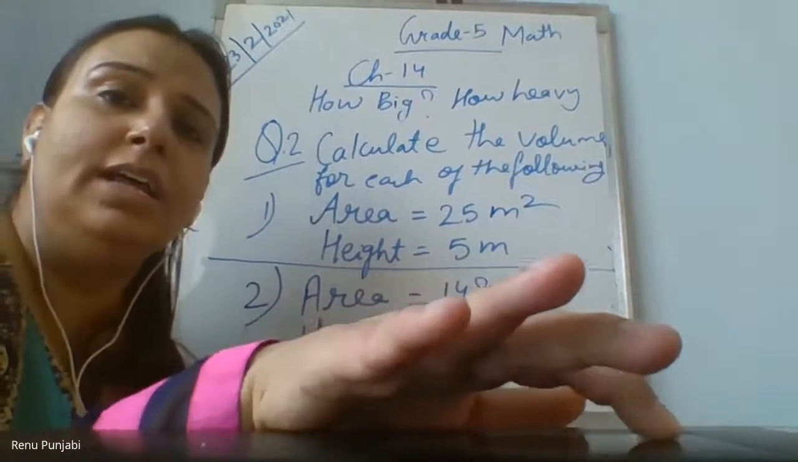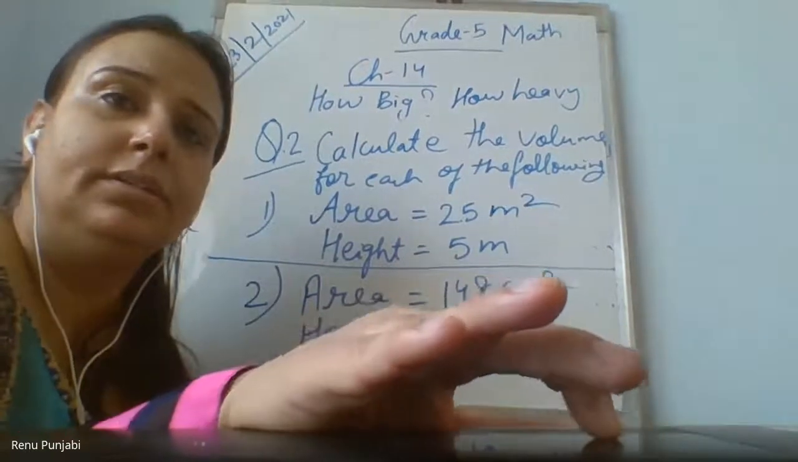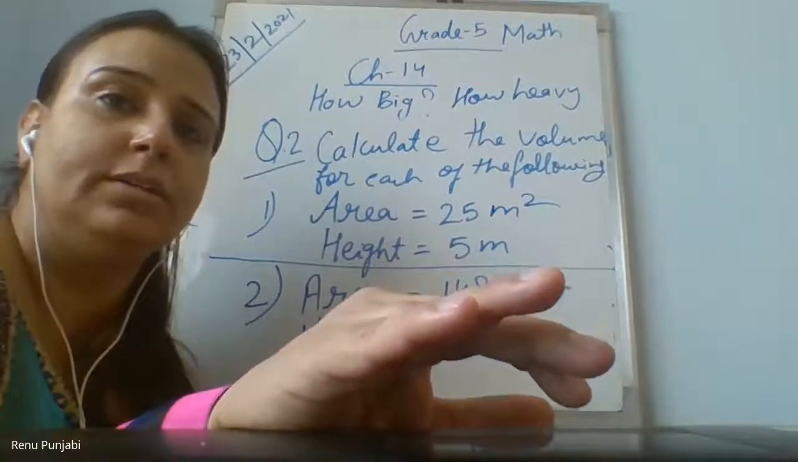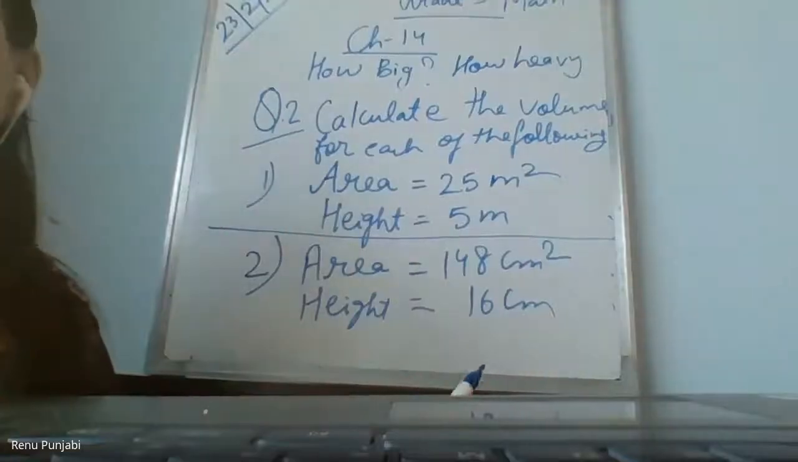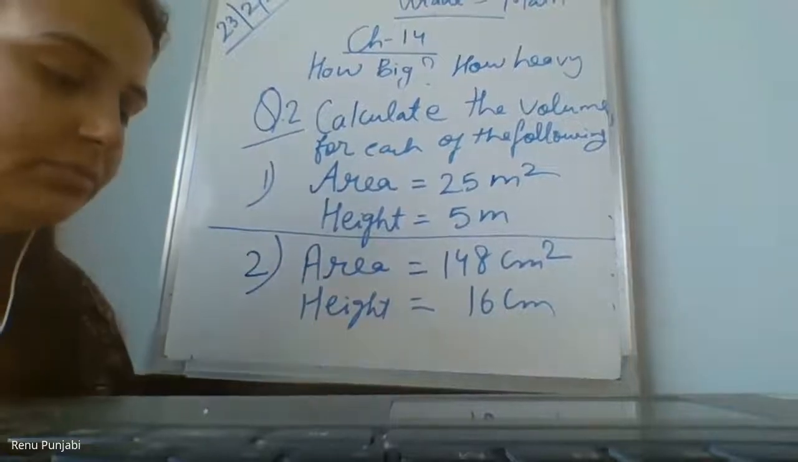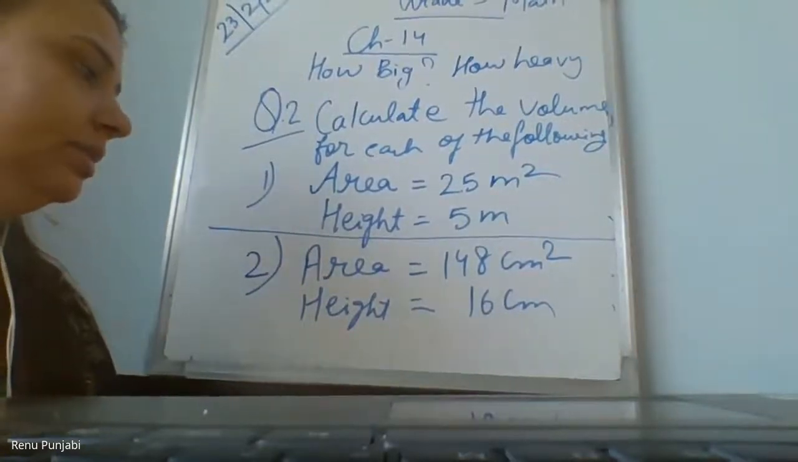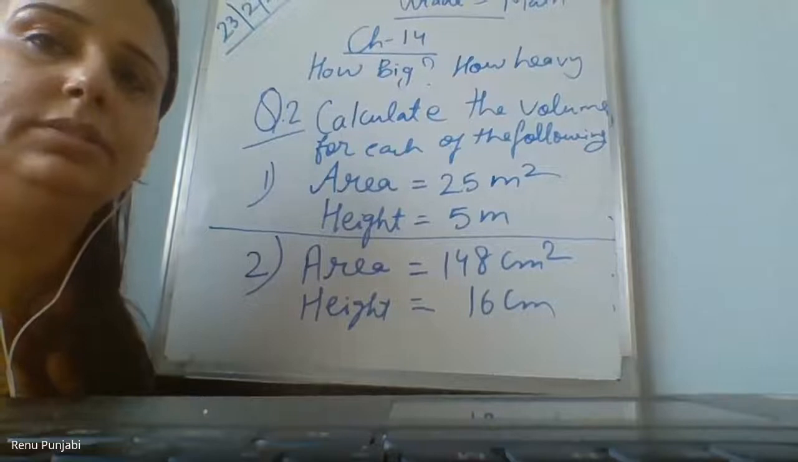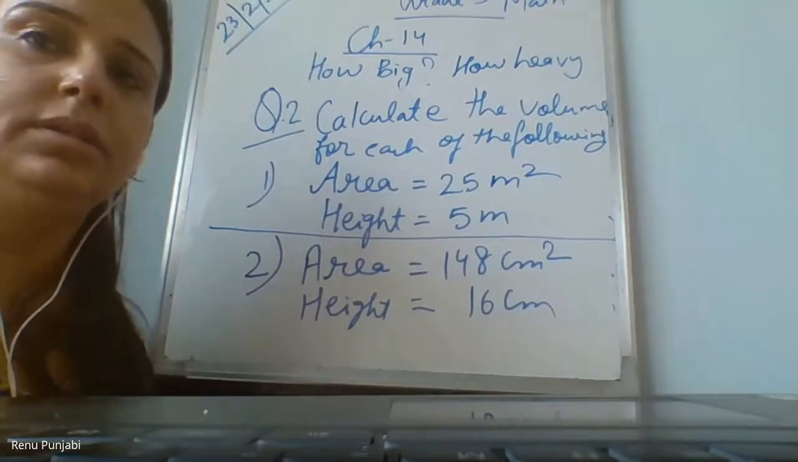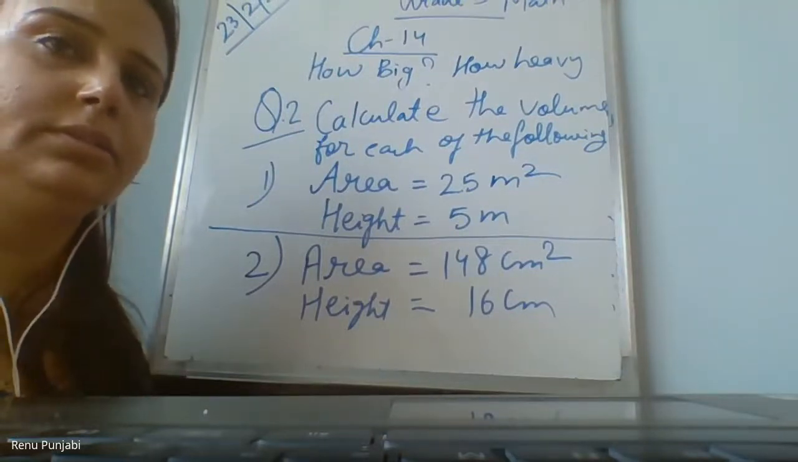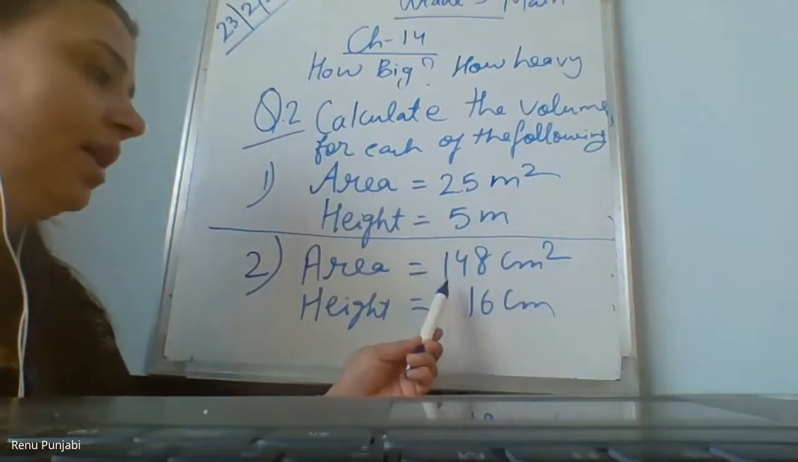Yash Malhotra. Yash Malhotra, please do the work. Ma'am, I cannot see the second one. Please do it faster now. Already area is given. How to find the volume?